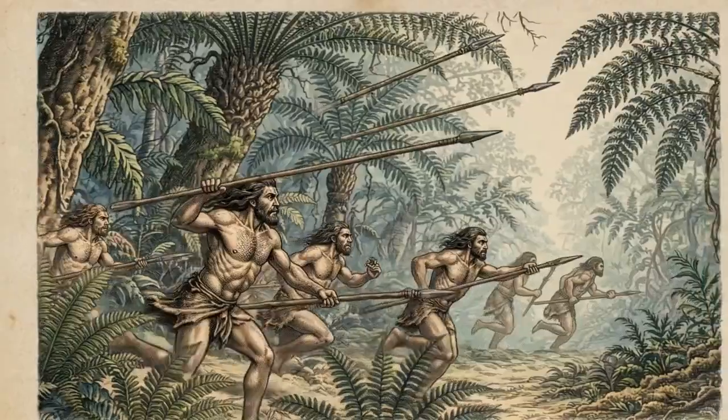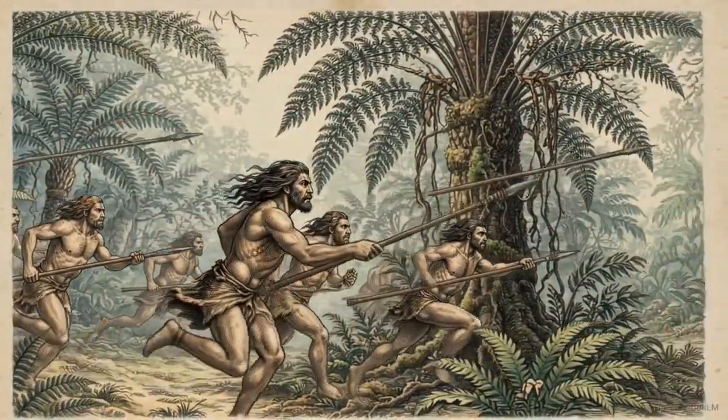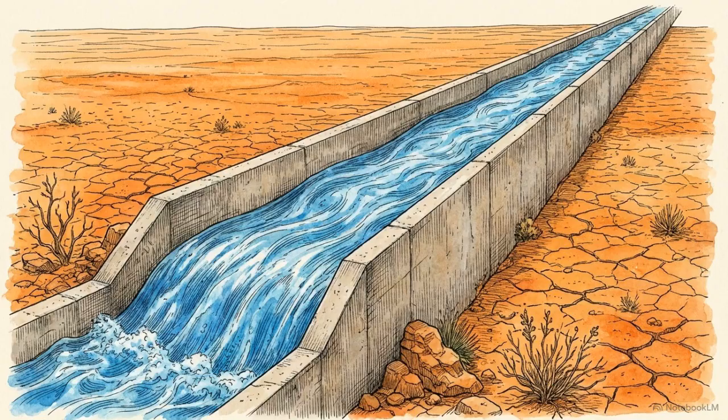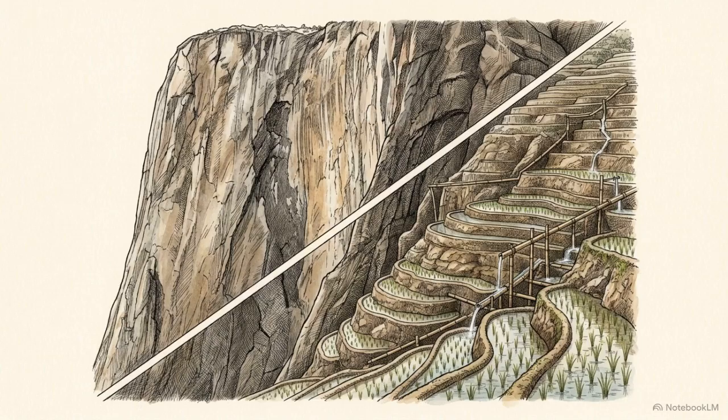Early hunter-gatherer societies were tethered to their immediate surroundings, relying on the food and water that naturally occurred within walking distance. The agricultural revolution allowed humans to manipulate the geographic stage. Using tools like the plow, societies began altering the land to suit their needs. Modern engineering has extended this reach further, allowing us to transport water across deserts and ship resources across oceans, bypassing the natural limits of our local geography. The why of geography tracks how human intellect has transformed physical obstacles into the foundations of civilization.